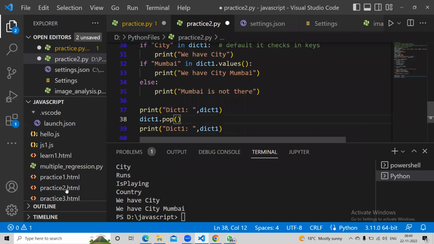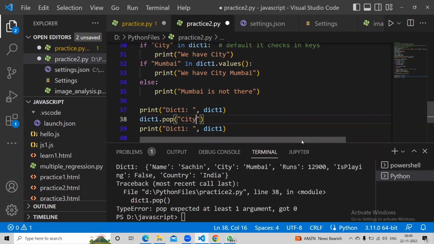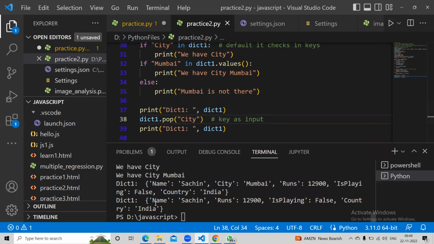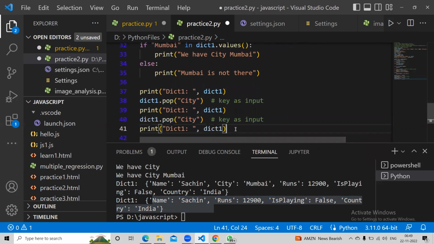It is expecting a key. So here I have to give the key, right? Which key you want to remove? City, right? So pop takes a key here as input. So I need to remove the key, right? So then you see city is gone.